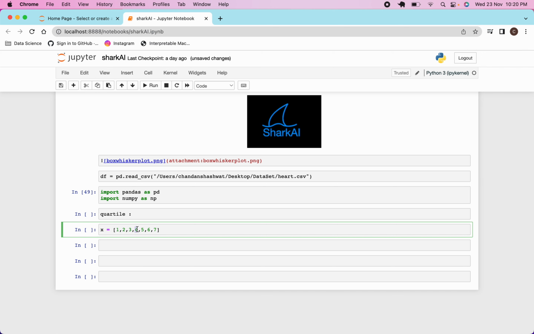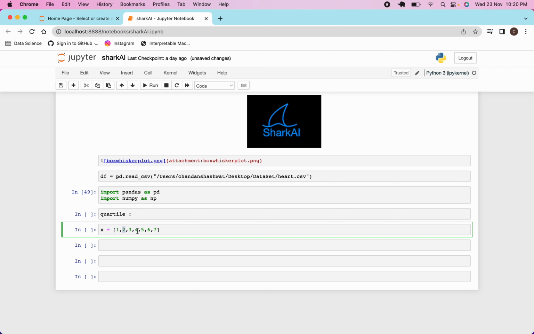If I have to divide this data set into 4 equal parts, then if I divide from the 4, it will be divided into 2 equal parts, 3 values on this side and 3 values on this side. Again, if I draw a line going through the 2 and going through the 6, it will divide the data set into 4 equal parts.